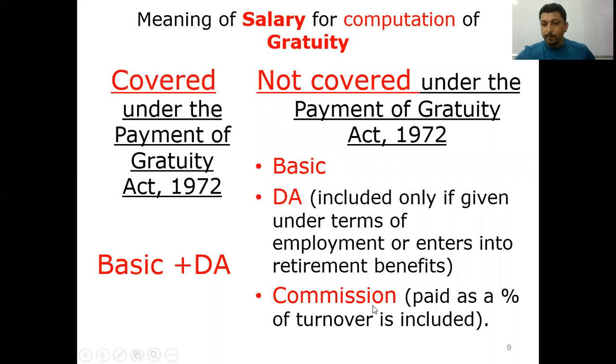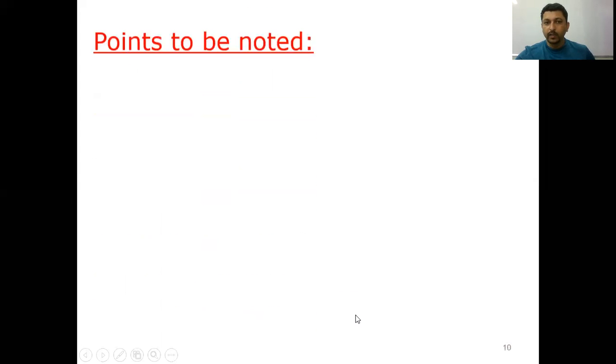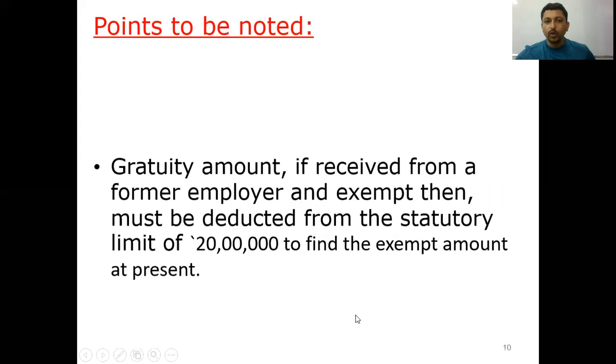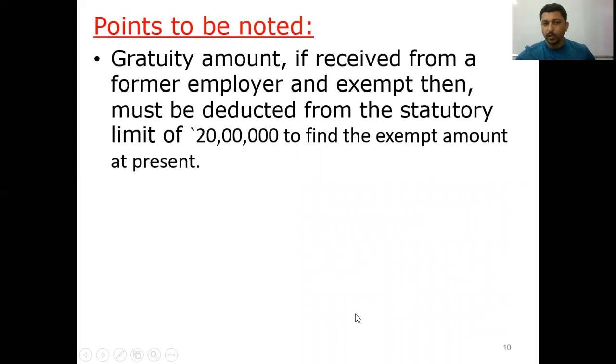Similarly, commission will be included only if it is paid as a percentage of turnover. If simply the term commission is given, and percentage of turnover is not given, then commission will not be included in the concept of salary.